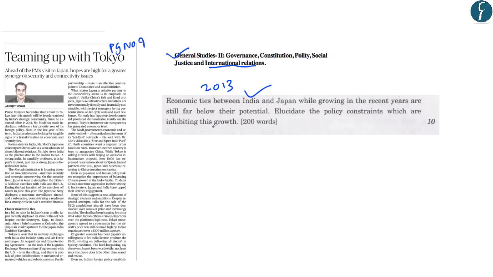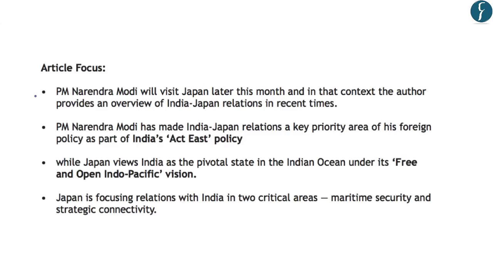Now, although this is news in transition because major points will emerge only after the visit of the Prime Minister, let us try to understand the key points that have been highlighted by the author in this article. So first, let us understand the focus of this article. The author highlights that PM Narendra Modi has made India-Japan relations a key priority area in his foreign policy as a part of India's Act East policy. So in short, Japan is a key country in India's Act East policy. Further, the author has highlighted that Japan views India as a pivotal state in the Indian Ocean, under its policy of free and open Indo-Pacific vision.